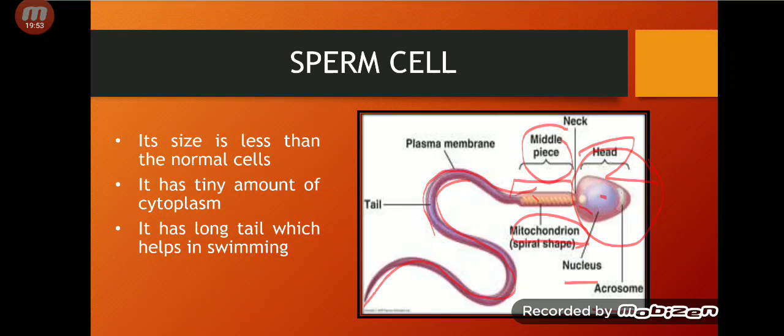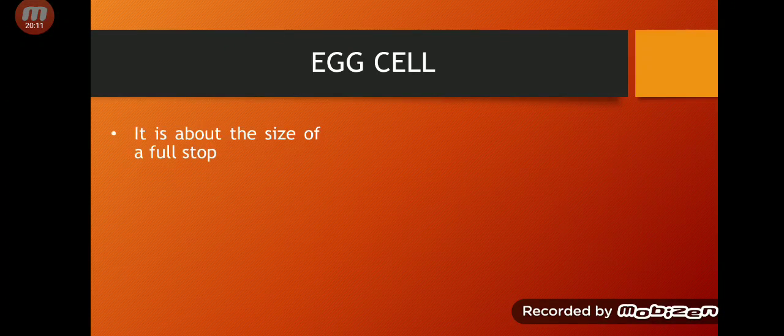Next, egg cell. What is an egg cell? It is the female reproductive cell or female sex cell, and it is also a haploid cell. It has 23 chromosomes. Now it is about the size of a full stop. If you put a dot or full stop in your notebook, you can say that this is the size of an egg cell.